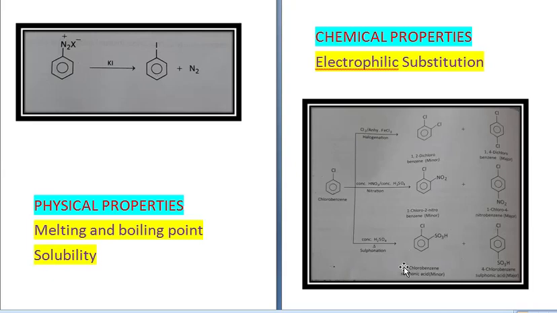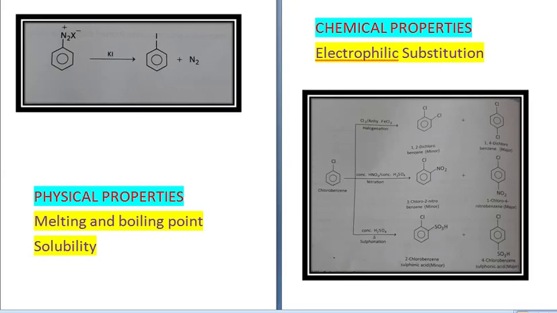When chlorobenzene reacts with concentrated H2SO4, sulfonation takes place. You get 2-chlorobenzene sulfonic acid or 4-chlorobenzene sulfonic acid. 4-chlorobenzene sulfonic acid is major and 2-chlorobenzene sulfonic acid is minor. So these are the electrophilic substitution reactions.